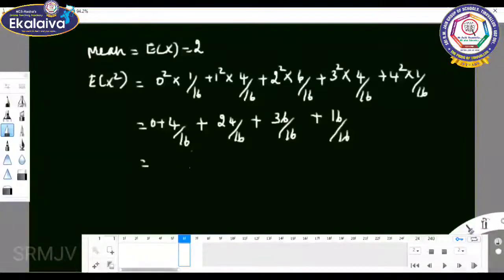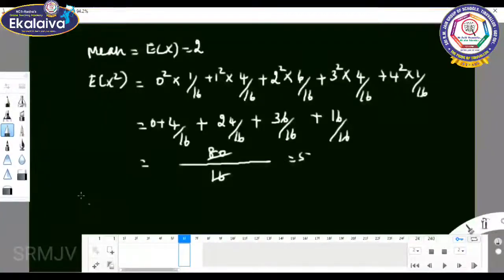So you can take the LCM 16. 24 plus 4, 28. 28 plus 36 plus 16 is 52 plus 28, 80 by 16. 80 by 16 is what?